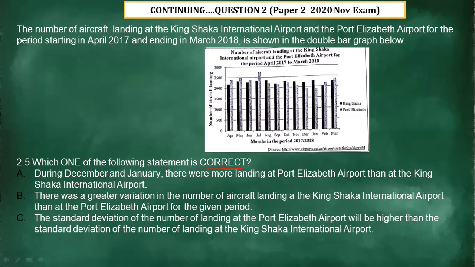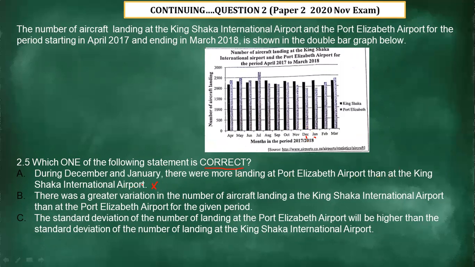During December and January, there are more landings at Port Elizabeth Airport than at the Kinshasa International Airport. Let's look into that. The darker bar is for Port Elizabeth. Now this one is out. It's incorrect.